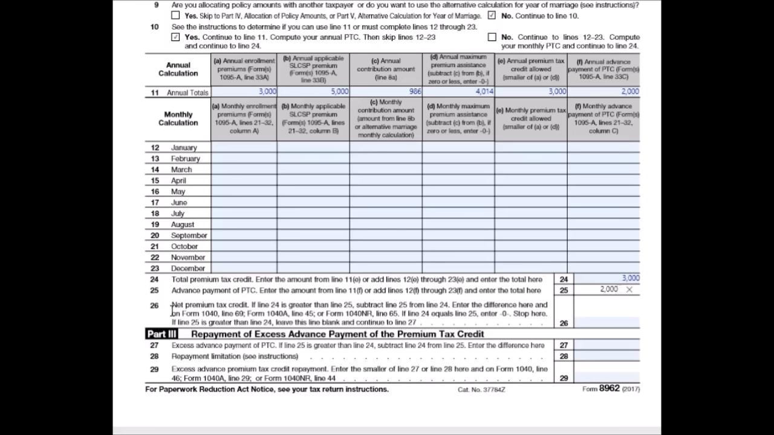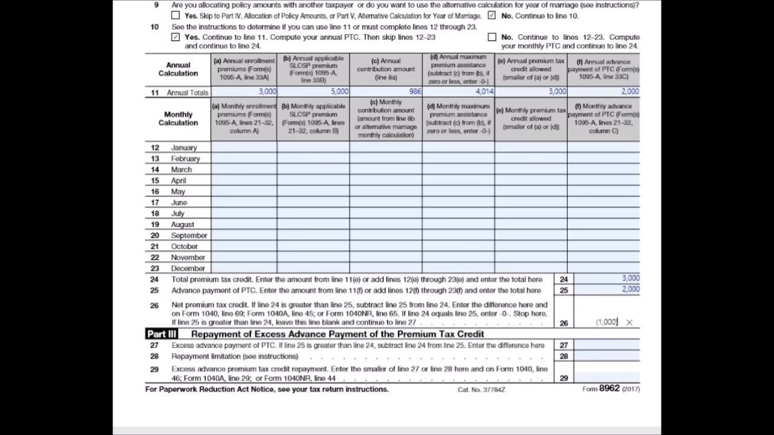And then 26, net premium tax credit. If line 24 is greater than line 25, then subtract line 25 from line 24. Enter the difference here, and on form 1040, line 69, form 1040A, line 45, or form 1040NR, line 65. If line 24 equals line 25, enter 0, stop here. If line 25 is greater than line 24, then leave this blank and continue to line 27.